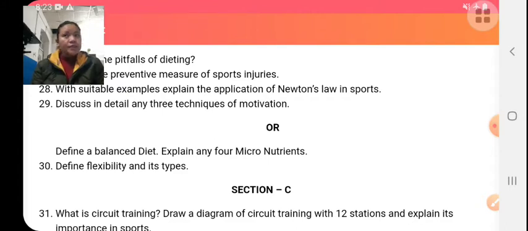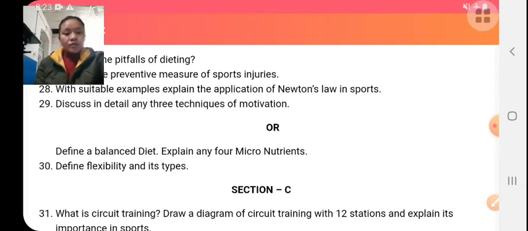In active flexibility, there are two types: static flexibility and dynamic flexibility. Static flexibility means stretching the joint from a fixed point. There is no motion, there is no movement. For example, doing chakrasana, toe touching, forward bending, etc. And dynamic flexibility means stretching the joint while in motion. For example, in gymnastics, etc.